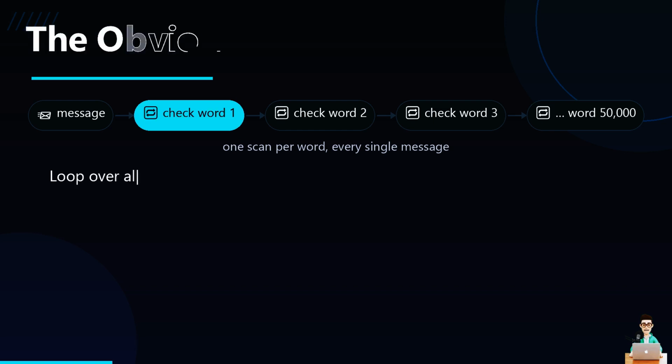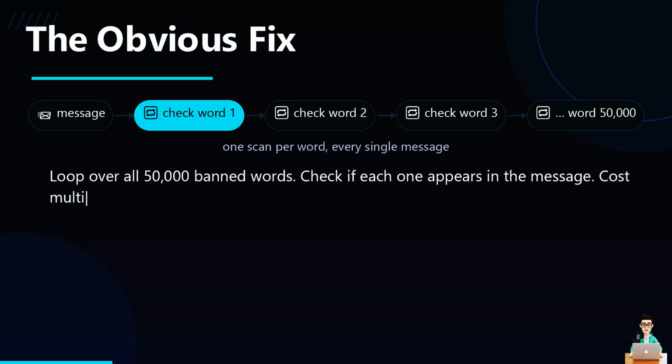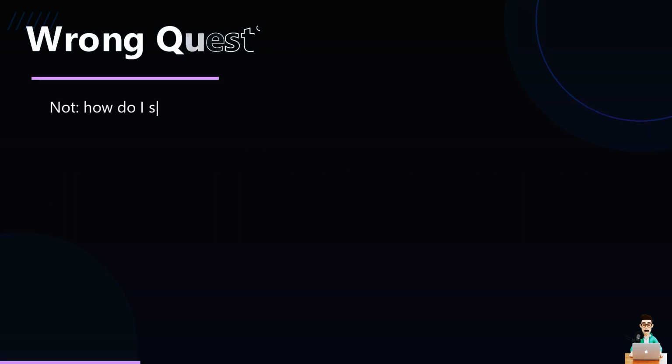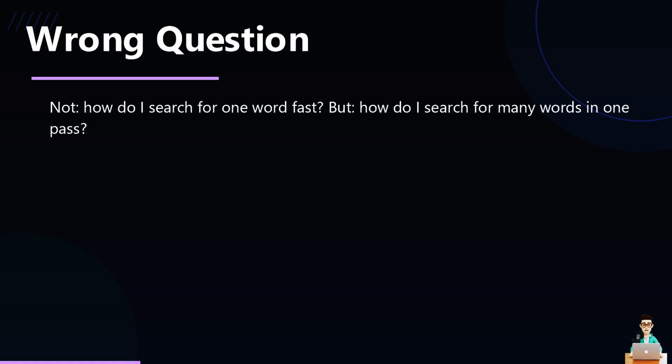Say you just loop through your 50,000 banned words. For each one you check if it appears in the message. That's 50,000 scans for every single message. At 1 million messages a day, that's billions of checks. The naive loop isn't slow because string search is slow. It's slow because you're asking the same question 50,000 separate times per message.